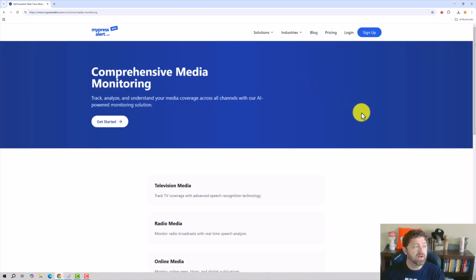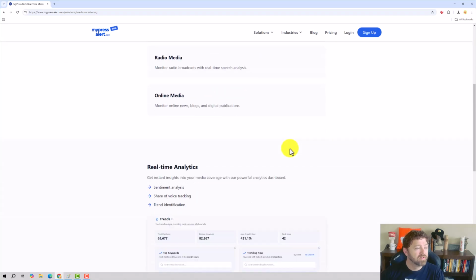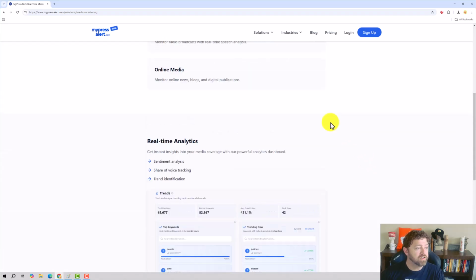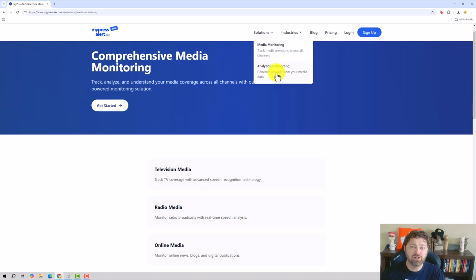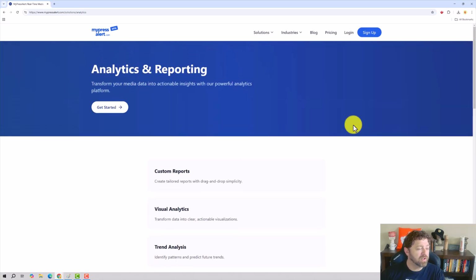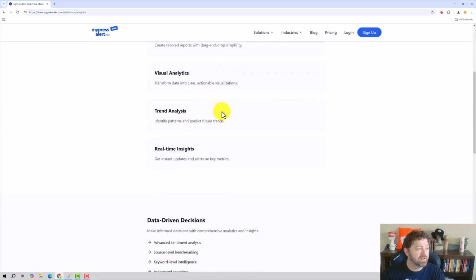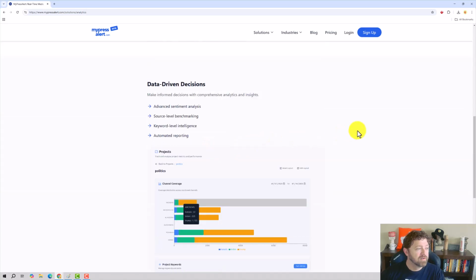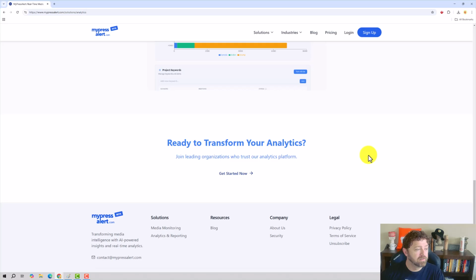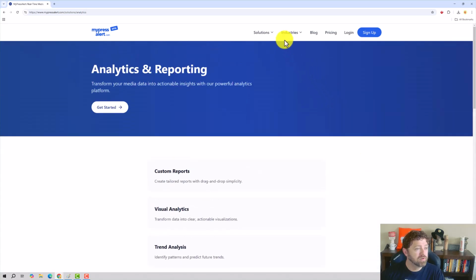They say it's for media monitoring, so television, radio, and online media, real-time analytics. That's pretty good. That's something that you're not going to get in a coverage book. Those tend to take a while to come out. Real-time is way better than waiting 30, 40, 60 days. Custom reporting, visual analytics, trend analytics, data-driven decision-making. Got sentiment analysis, source-level benchmarking. Okay. All right, so here we go. They think it's going to apply to public relations, corporate communications, and government.